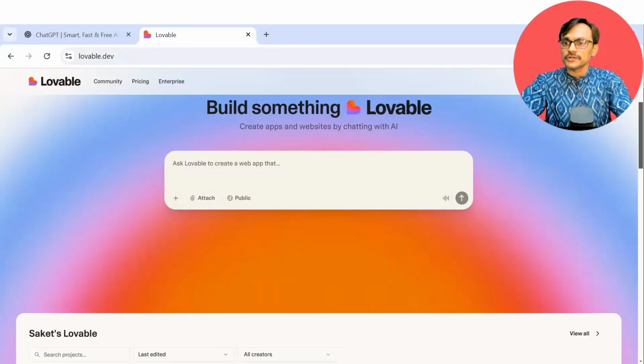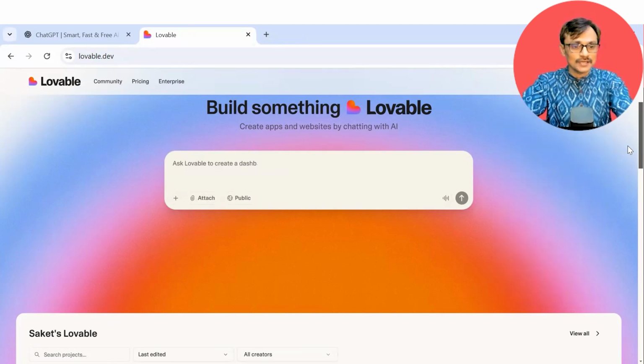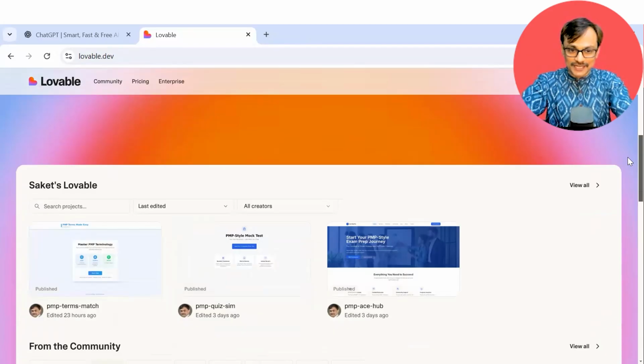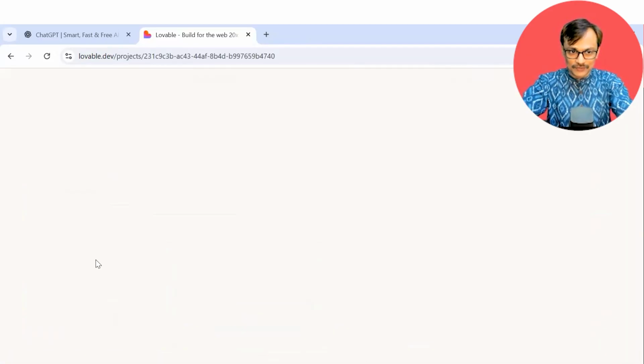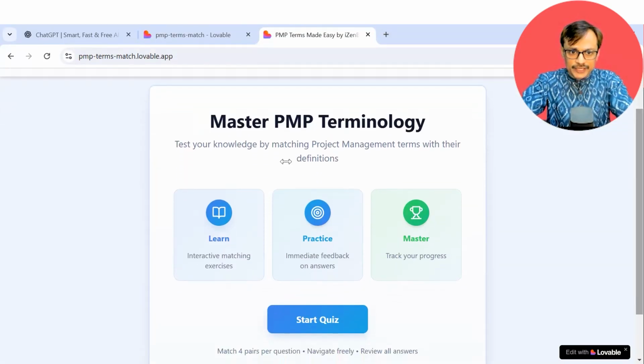So the thing I want to show you is that I have my 5 credits today. Yeah, so this is something I am left with. So these are 5 credits and I got it in the last 24 hours. And that is what I'm trying to use. And let me open the project which I edited 23 hours ago. Same project I want to work on. So let me give you an overview of where my project is right now.